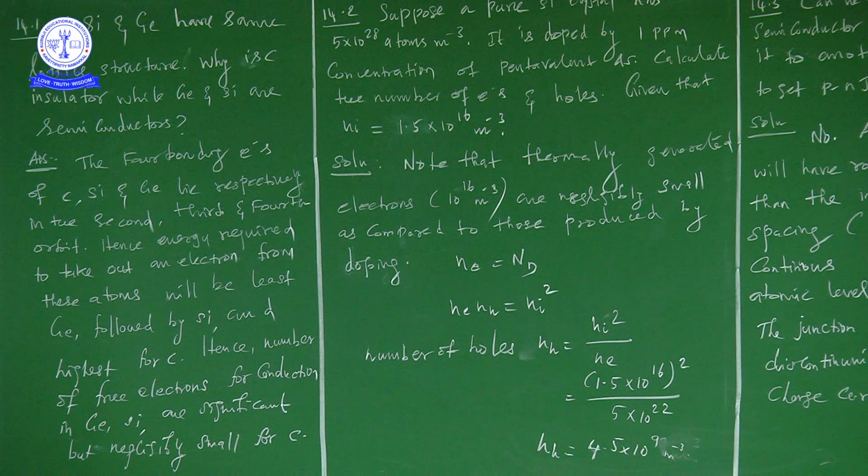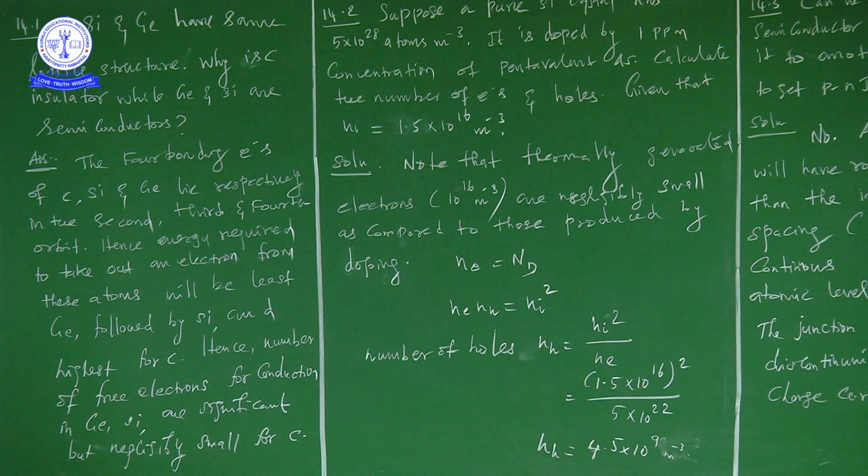The availability of free electrons for conduction in germanium and silicon is sufficient, but negligibly small for carbon. And that is linked to the arrangement of bonding electrons in the respective orbits.